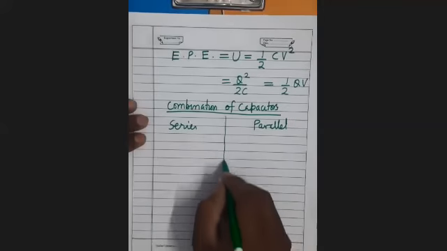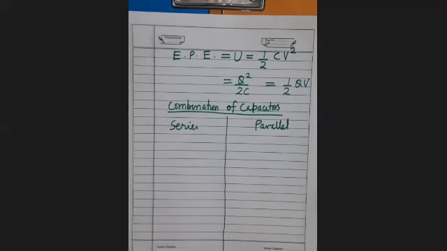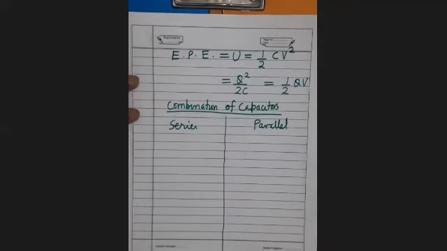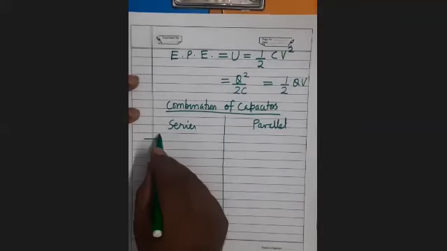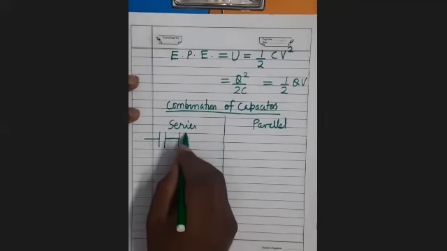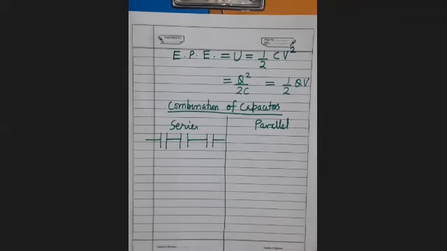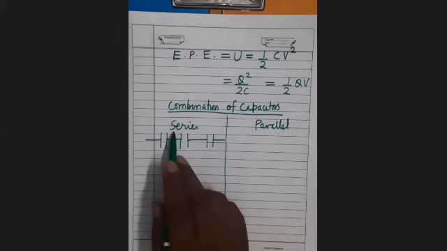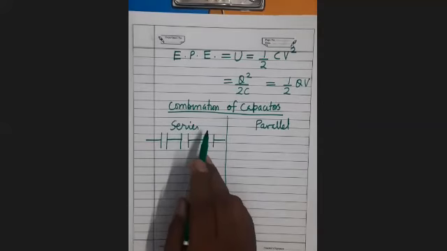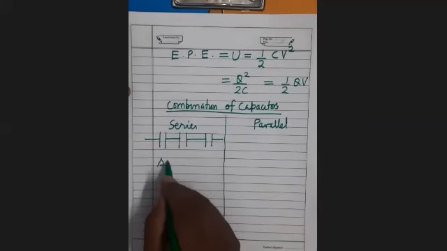Series में भी connect कर सकते हैं, parallel में भी connect कर सकते हैं, just like the resistors that you have studied in class 10. Here this is the series combination.